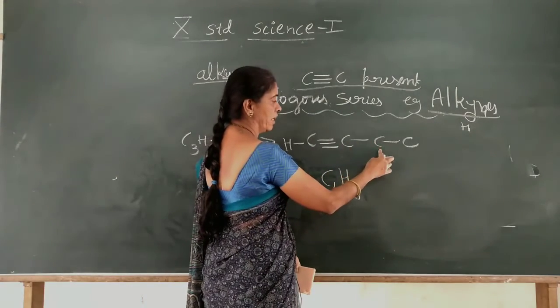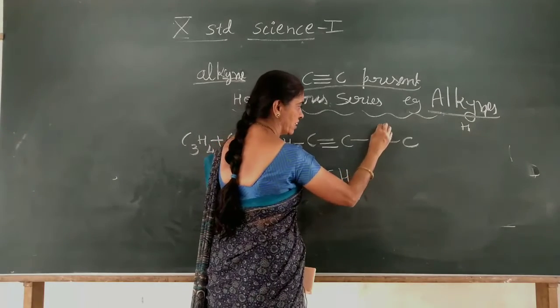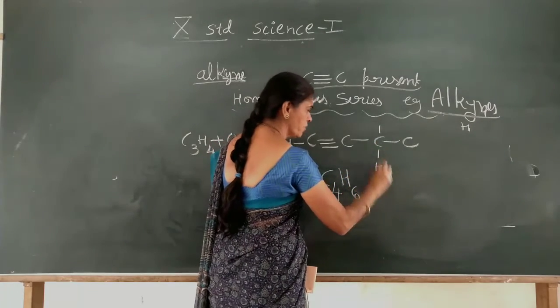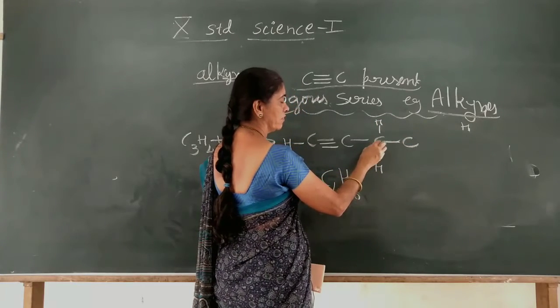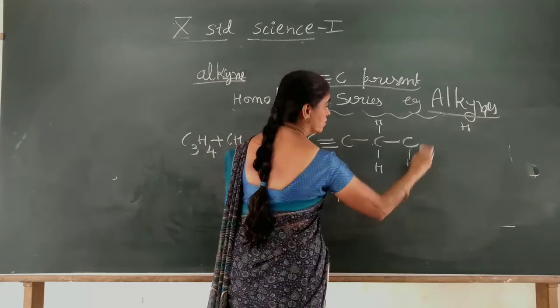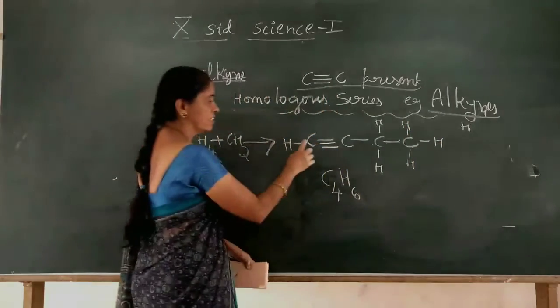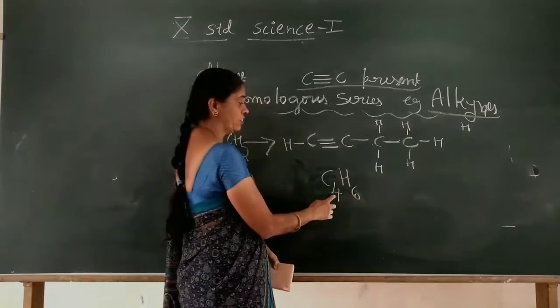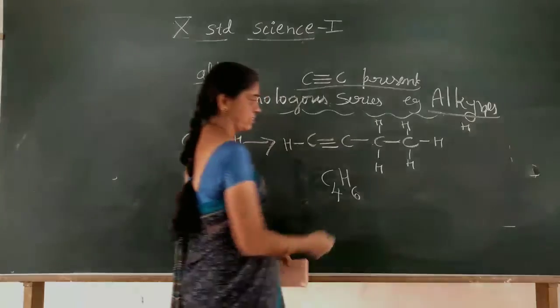Now this carbon has a single bond here and a single bond here, then 2 more it needs, so it forms them with hydrogen. And this carbon has only 1 bond with the carbon atom, so it forms 3 bonds with 3 hydrogen atoms. So it is C4, hydrogen how much? 1, 2, 3, 4, 5, 6. 6, like this way.